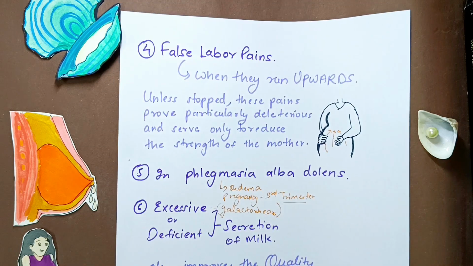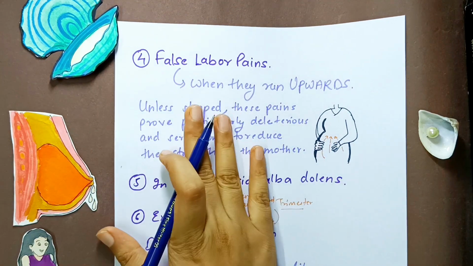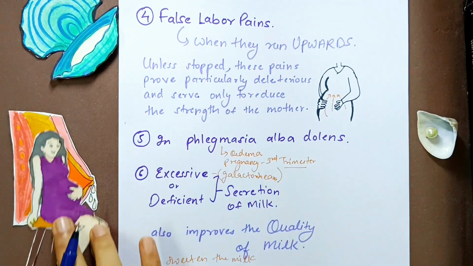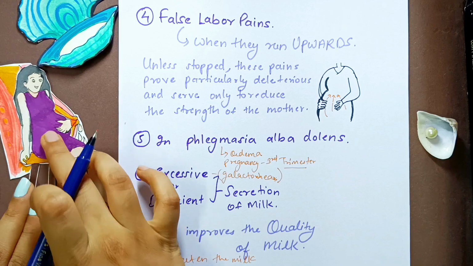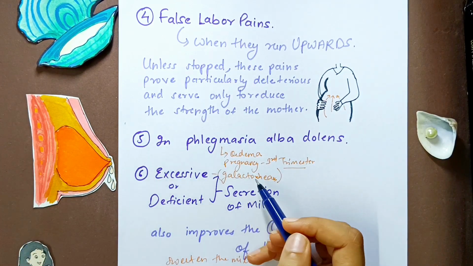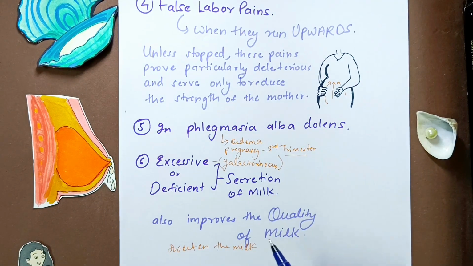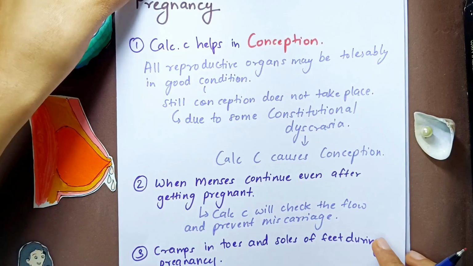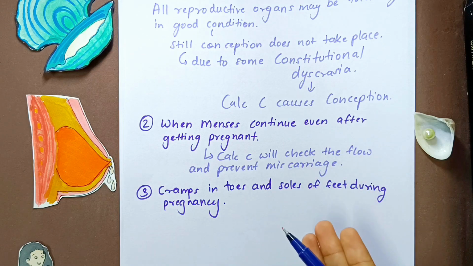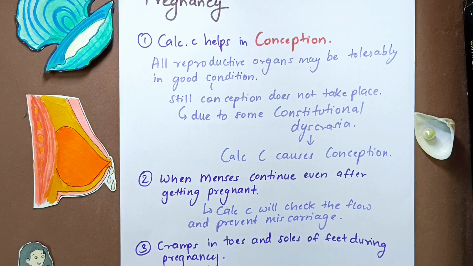That's about pregnancy. We talked about the false labor pains that take place when they move upwards, phlegmasia alba dolens, which is the edema of the legs in the pregnant woman, and the excessive secretion of milk, galactoria, where Dr. N.M. Choudhuri mentions how it can improve the quality of the milk. We also talked about how Calcarea Carb helps in conception, and if there is hemorrhage after getting pregnant, Calcarea Carb will prevent miscarriage, and cramps in toes and soles, which is a very common thing in Calcarea. Now let's go to the respiratory organs.